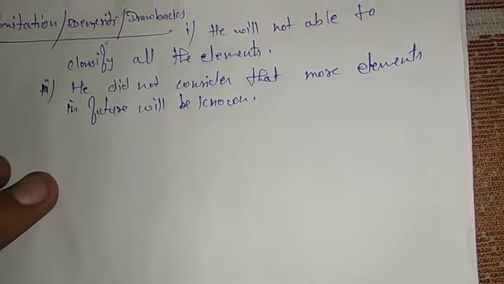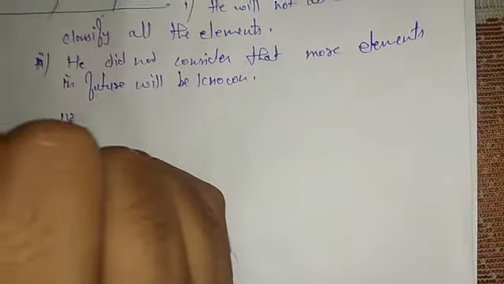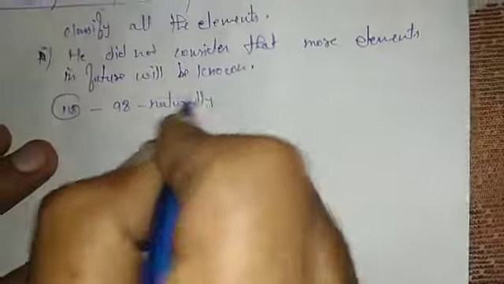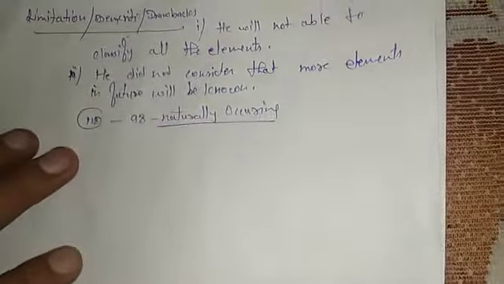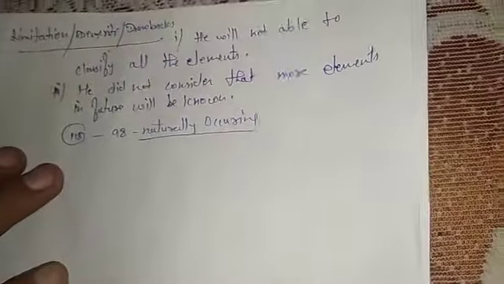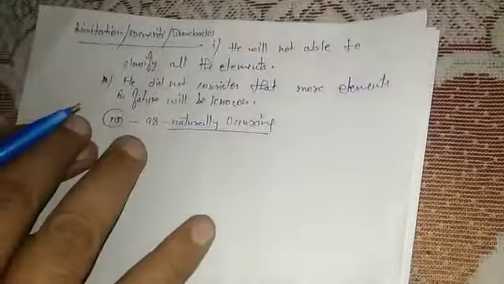But you know very well that today we have 118 elements in total. Out of 118 elements, 98 are naturally occurring. The rest are man-made, prepared in the laboratory by humans. You can call them synthetic elements, like technetium and promethium. There are 20 elements known which are prepared in the laboratory. So today our Dobereiner classification, its introduction, results and limitations, is quite complete.